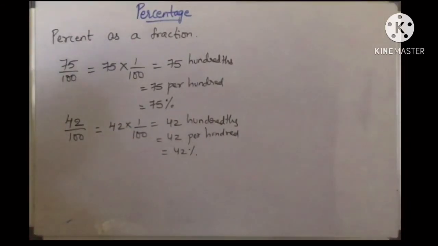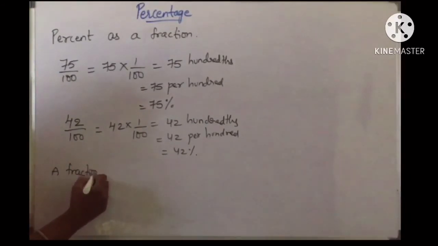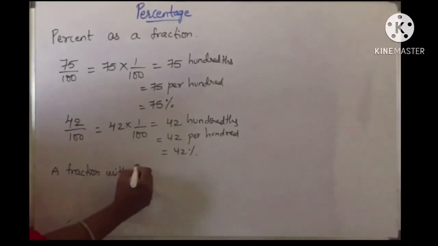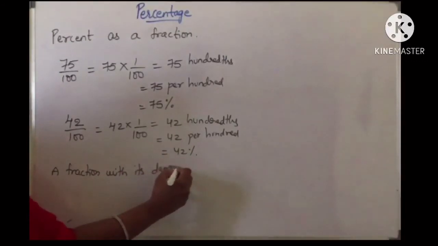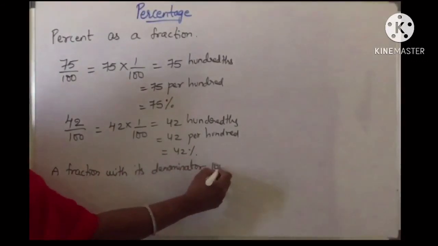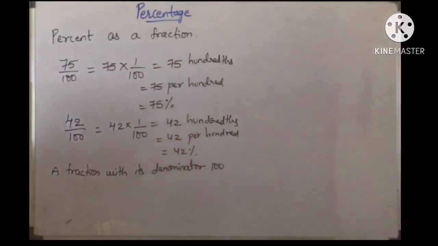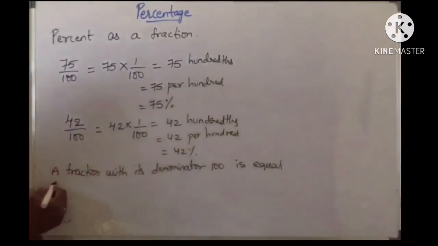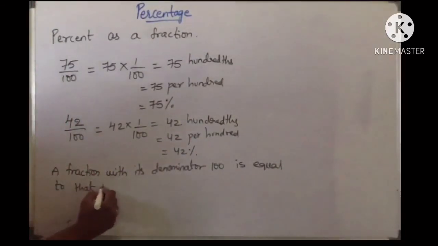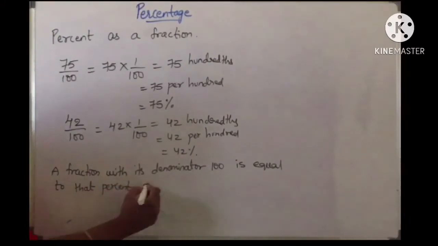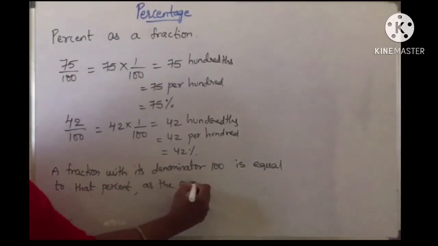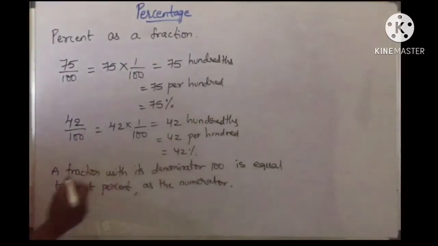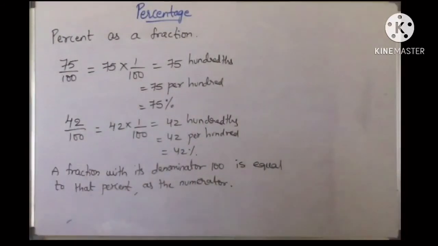Then what did you observe here? See, a fraction with its denominator 100, the numerator will give you the percentage. That is, if the fraction has denominator 100, the numerator will give you the percent.